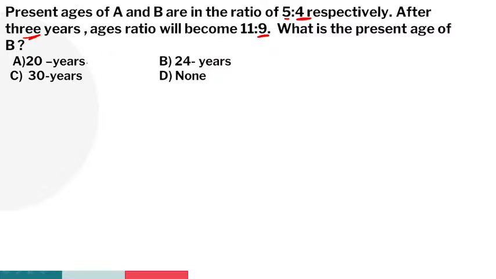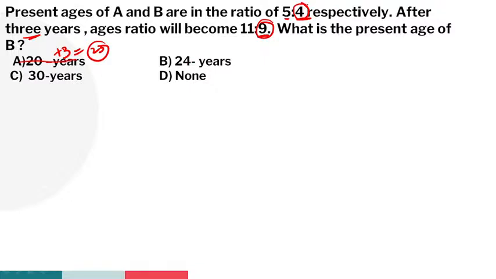Right. So what is the first option? 20. 20 is a multiple of 4, guys. Yes, 4 5s are 20. After 3 years. After means plus. 20 plus 3, 23. 23 is a multiple of 9, guys? No. That's why the first option is the wrong option. And move on to the second option.